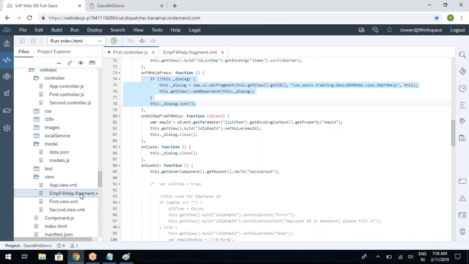Yes. So if we are calling that fragment in, let's say, some second view, then we need to write the code in the second view controller also. Exactly. You need to write the same code there also. It will check whether the fragment is already loaded or not. If it is loaded, it restricts from loading it again. If it is already loaded, then it simply opens the fragment.